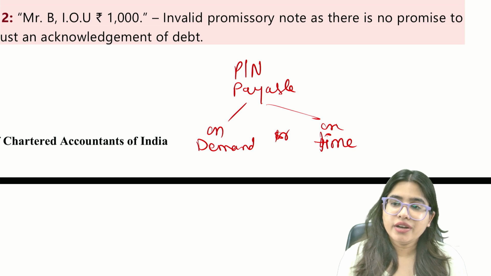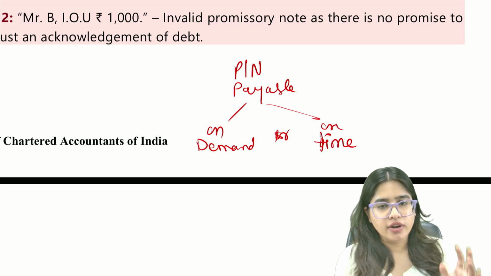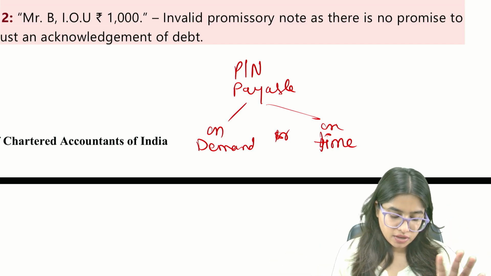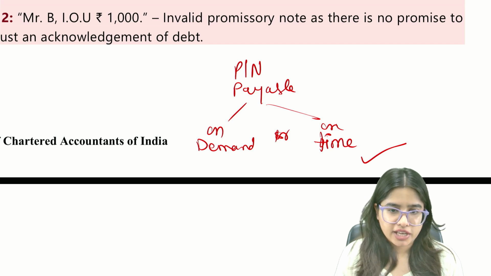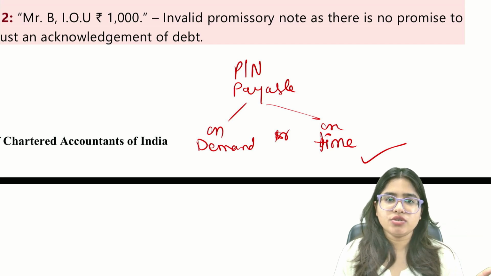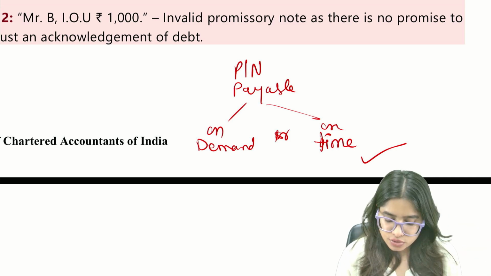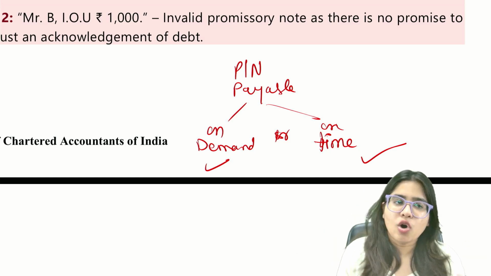Now, on demand means whenever you will ask me to pay, I will pay. On time means where we give a particular time limit that after 3 months I'll pay. So let's say if I'm saying I'll pay you 10,000 after 3 months, that is known as payable on time. If I'm saying I'll pay you 10,000 rupees whenever you will come to ask me for money, whenever you will demand, that's known as payable on demand. So promissory note can be payable on demand or payable on time.